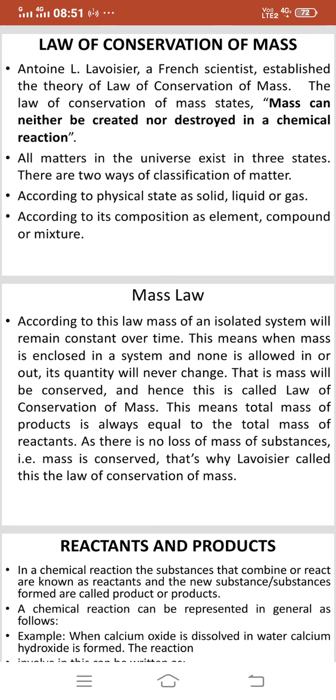This means total mass of products is always equal to the total mass of reactants. As there is no loss of mass of substances, mass is conserved. That's why Lavoisier called this the law of conservation of mass.